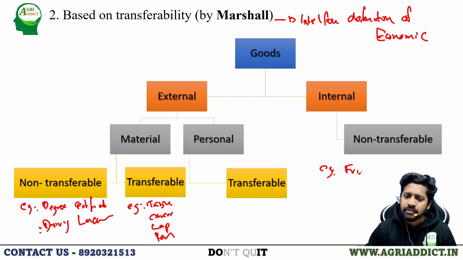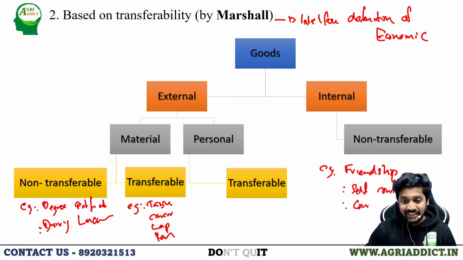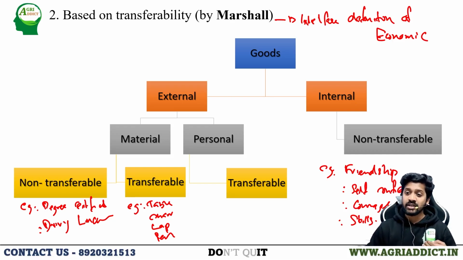See, our friendship, right? We cannot transfer our friendship, our self-confidence, our courage, or our skills, the teaching skills or services provided by the doctor, the skill of a surgeon, the skill of an engineer, the skill of a lawyer. Those are internal. Those are acquired or developed, and they cannot be transferred from one person to another.